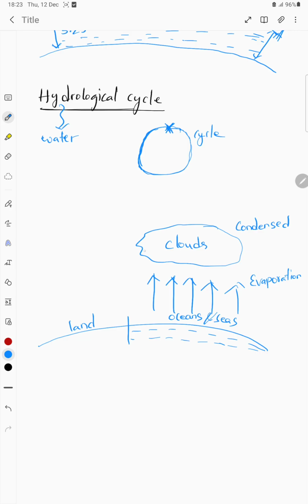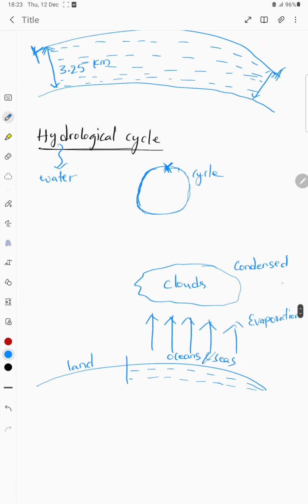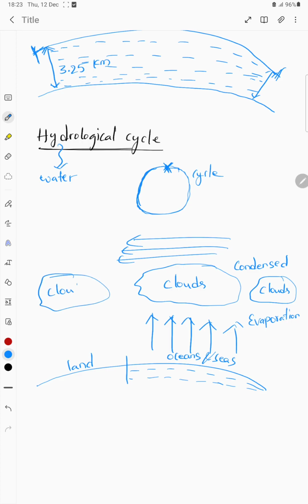And then these clouds, some of it, not a single cloud will be there, right? There will be different clouds, and few of these clouds enter into the land surface due to the presence of wind. Wind is going to blow these clouds onto the land.